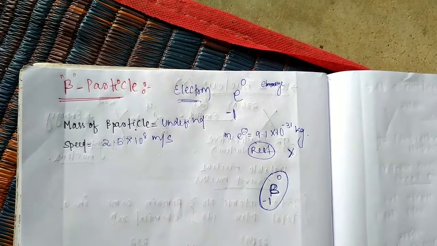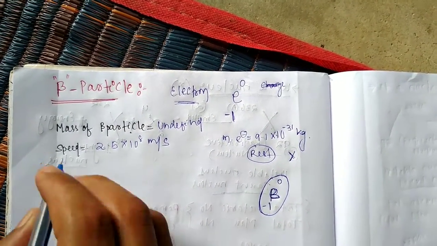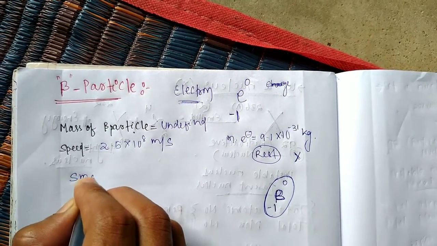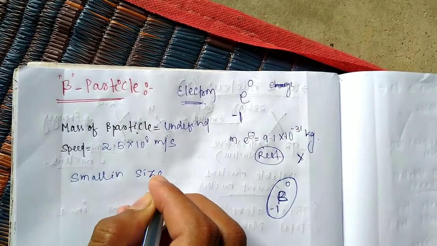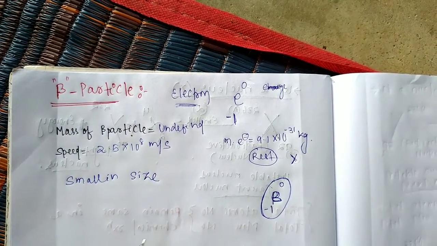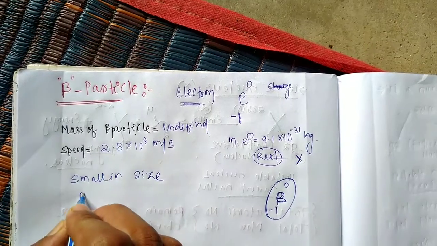Students, a beta particle is very small in size, and its mass is variable.